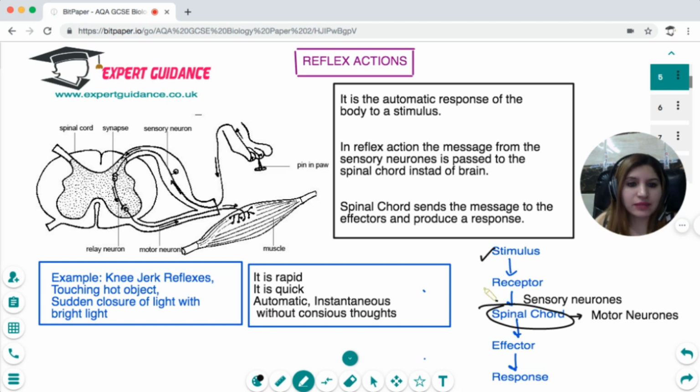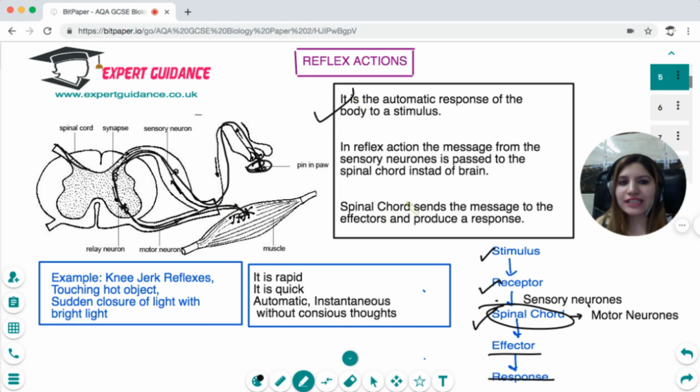So a stimulus is detected by the receptor, which sends the message via sensory neuron to the spinal cord, remember, not to the brain, and then the effectors produce a response. You can see here it's a spinal cord, it's like a head-shaped structure, and if you touch something sharp or hot, the message goes via receptors, via sensory neuron to the spinal cord. Spinal cord sends the message to the relay neuron. The relay neuron sends it to the motor neuron and to the muscle to remove the hand. So it is the automatic response of the body to a stimulus.